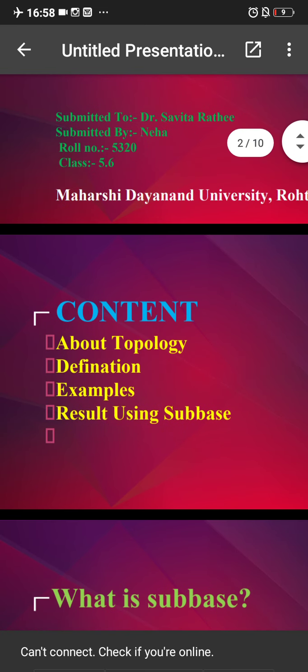We will study what is topology, what is subbase for a topology, its definition, some examples, and also results using subbase. Now, first of all, what is topology? Topology is the study of geometric objects which cannot change their shape under certain circumstances or conditions.